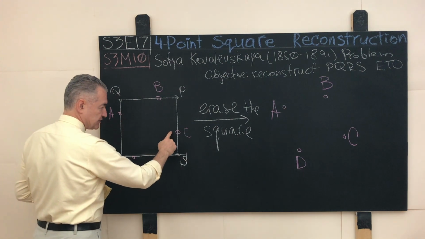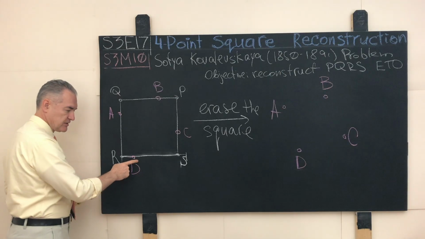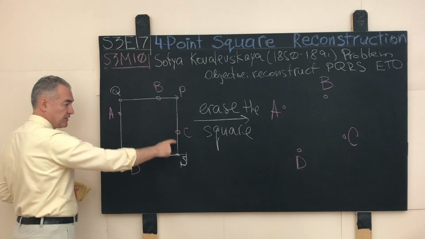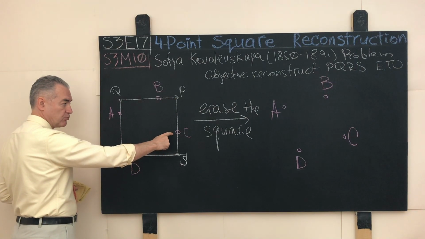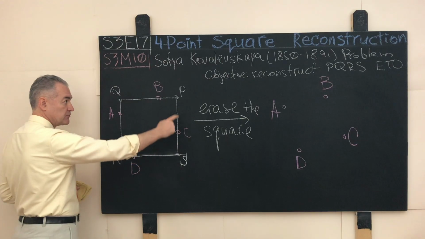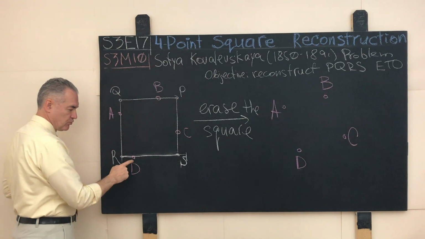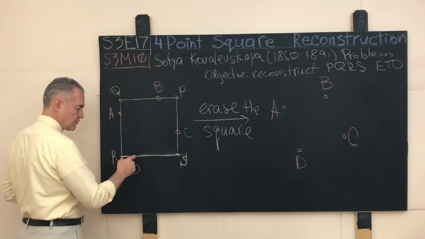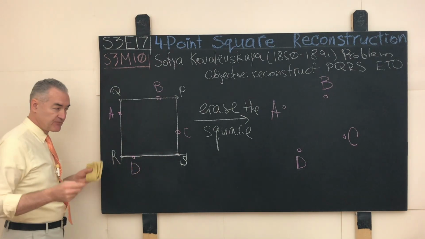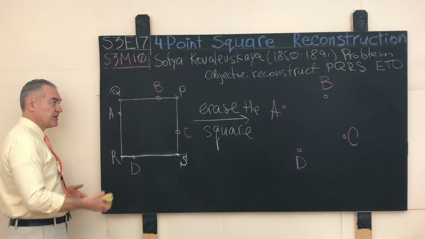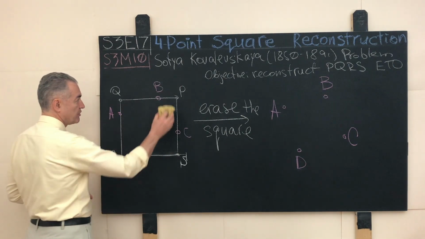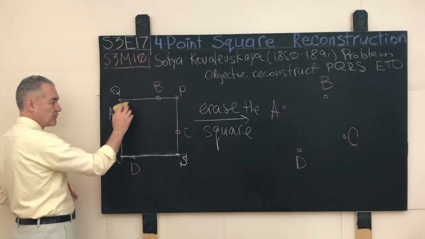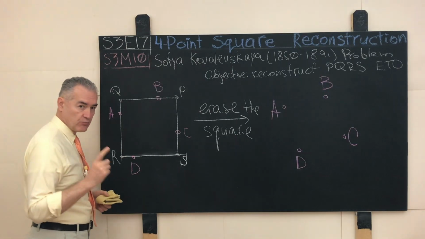Then the professor does the same thing for the point C and the same thing for the point D. The point C is picked at random on the side PS in such a way that the location of that point would be anywhere on that side, but distinct from the points P and S, and the point D is distinct from the vertices R and S of the parent square, but the location of the point D on that side RS is random. Then the professor takes a piece of cloth and erases the square, but keeps the 4 points A, B, C, D chosen at random, 1 point per side.